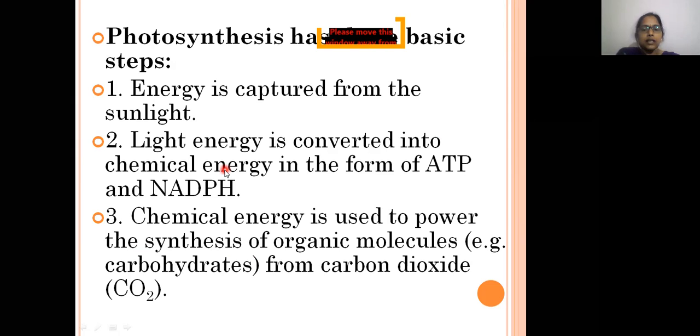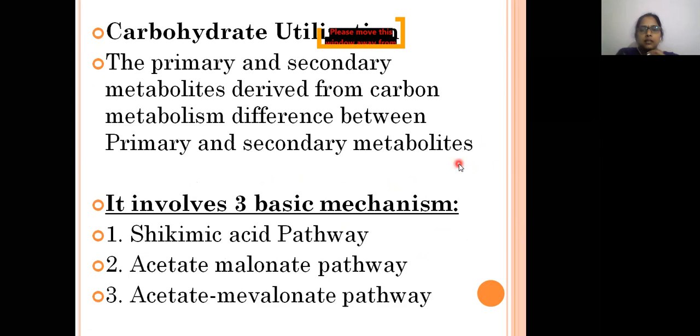The chemical energy is used to power the synthesis of organic molecules. It utilizes carbon dioxide, water, and energy, and that energy is converted into ATP and NADPH. In the presence of these two, the carbon dioxide and water are converted into glucose molecules. These are the basic steps involved in photosynthesis.